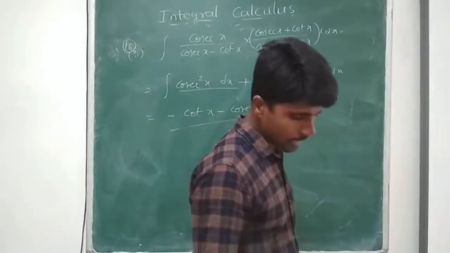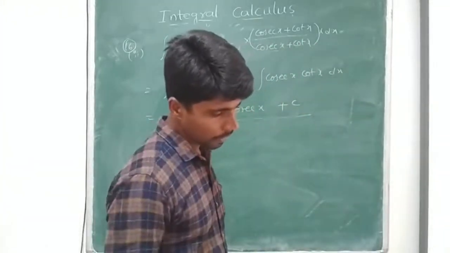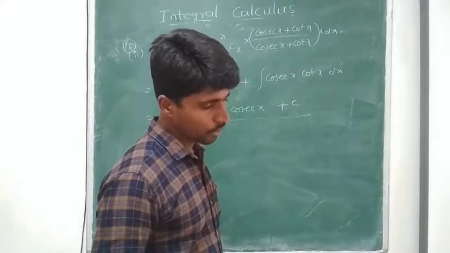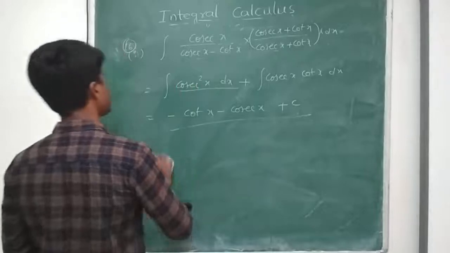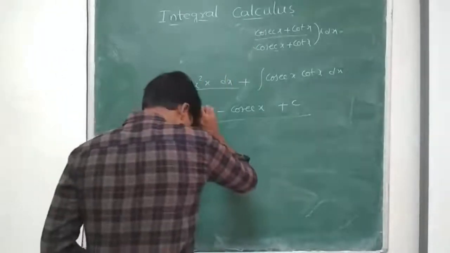Next, integral of tan inverse of cosecant x minus cot x dx.